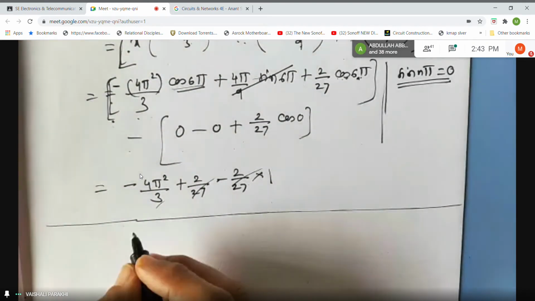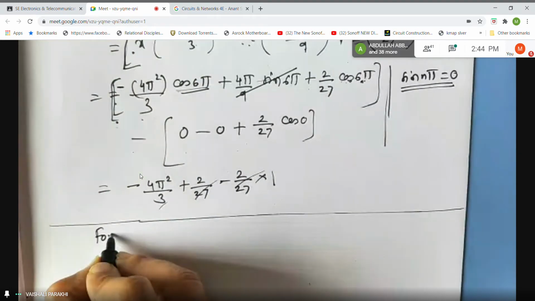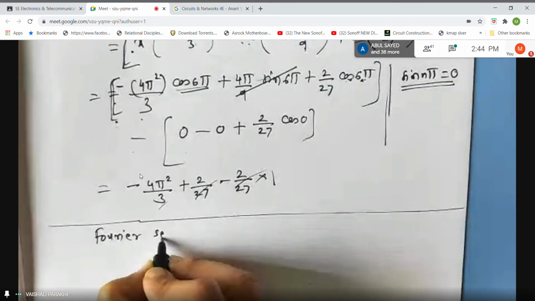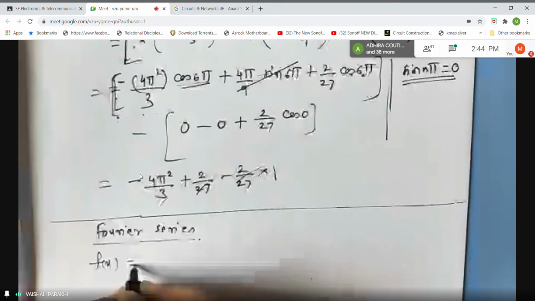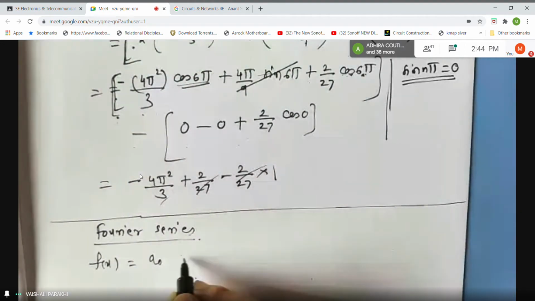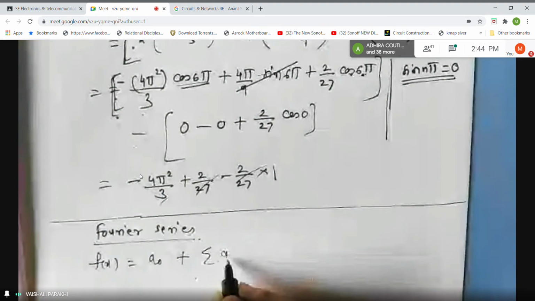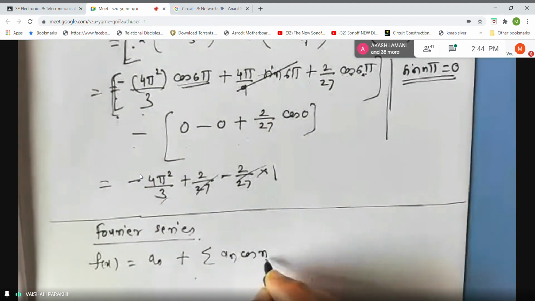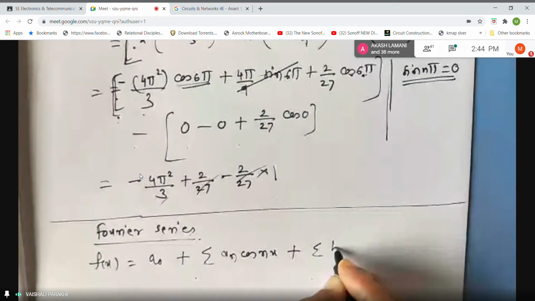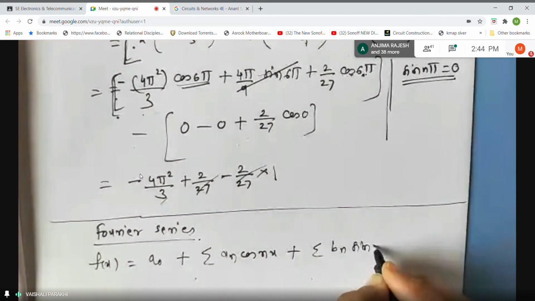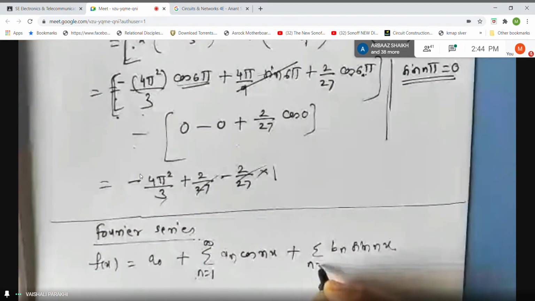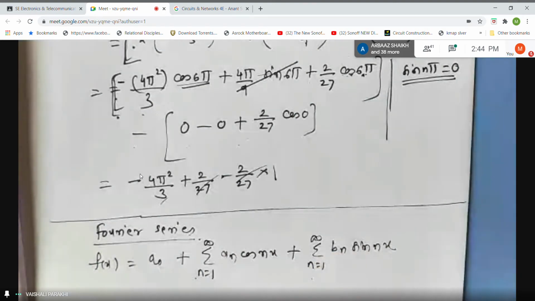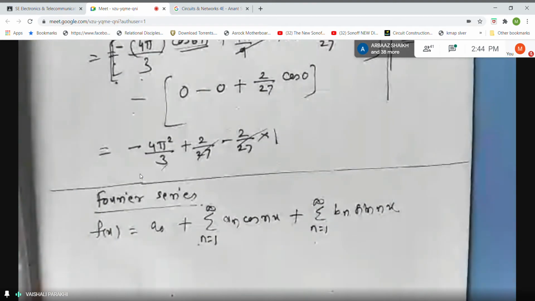So the Fourier series looks like this: f of x is equal to a naught plus summation of an cos nx plus summation of bn sin nx, from n is equal to 1 to infinity.